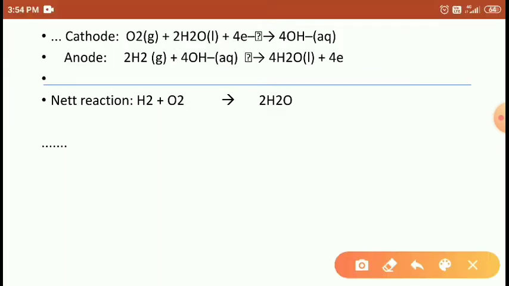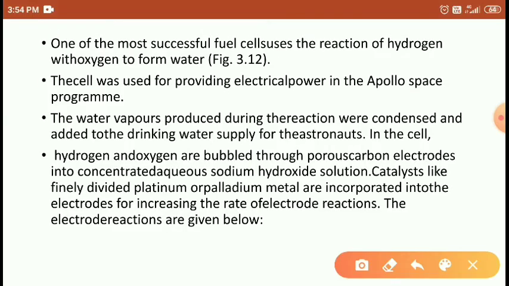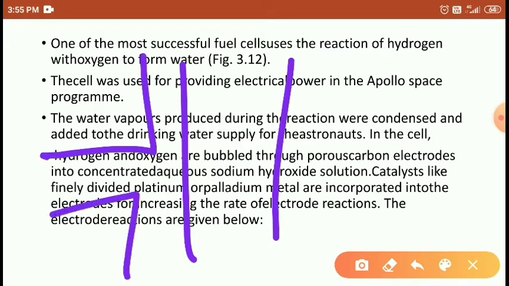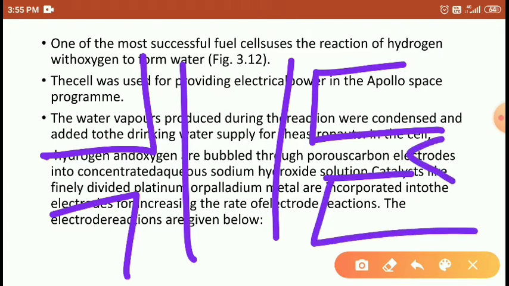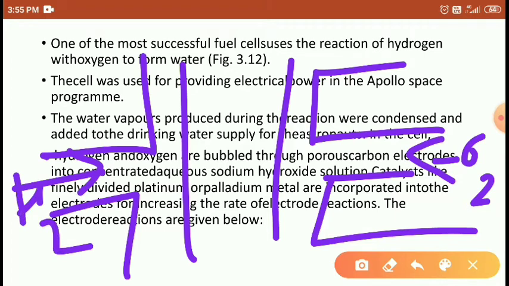Here we are passing oxygen at one end and hydrogen at the other, and we are using KOH. Right students, then what happens? The hydrogen enters the solution as hydrogen ions, leaving behind electrons.